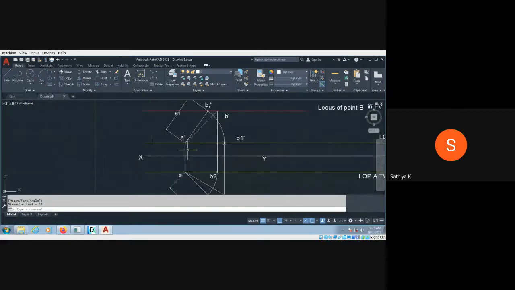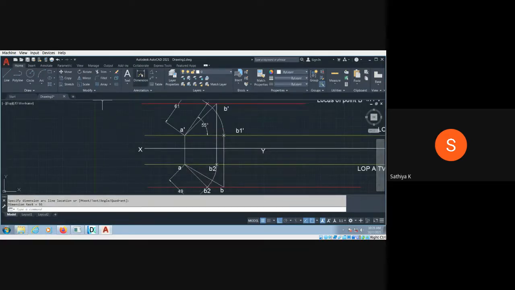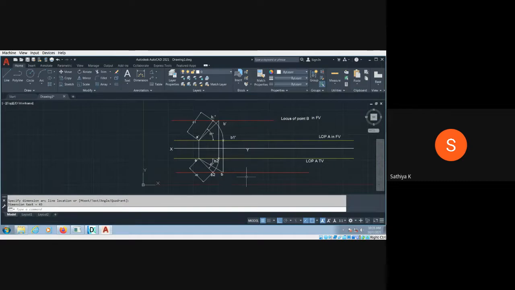Then the apparent angle, from here to the horizontal line. This apparent angle is 55 in the front view, and from here to here the apparent angle is 45 in the top view. So those 4 dimensions are more than enough.